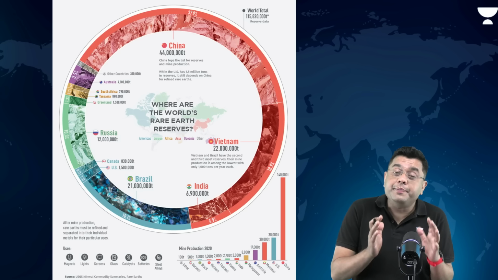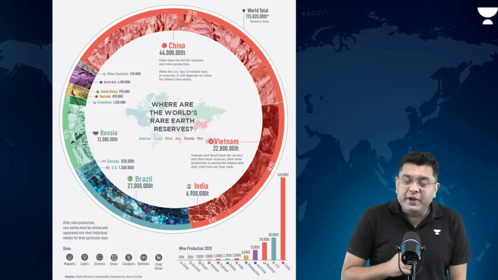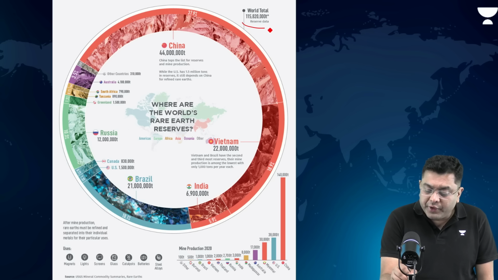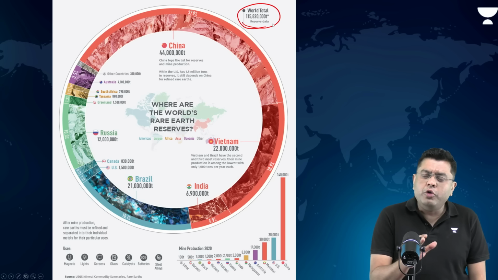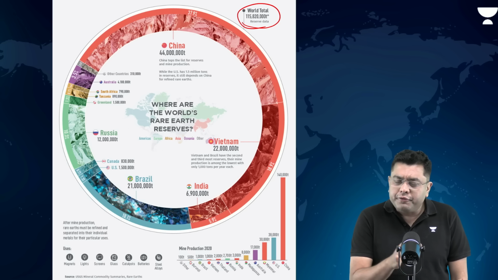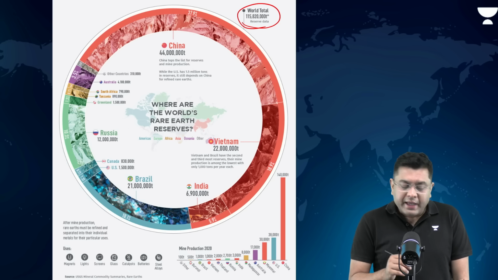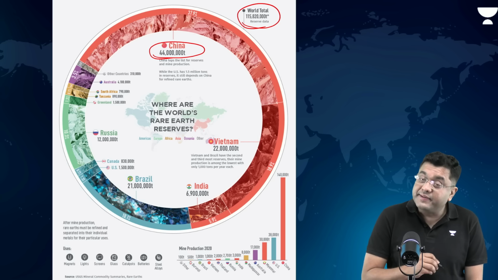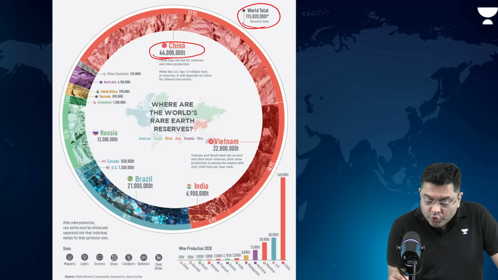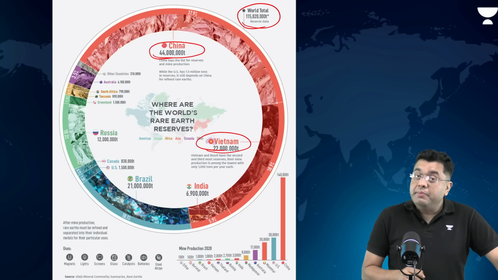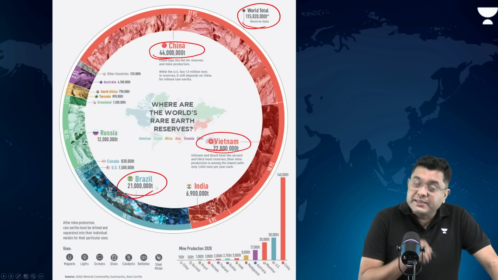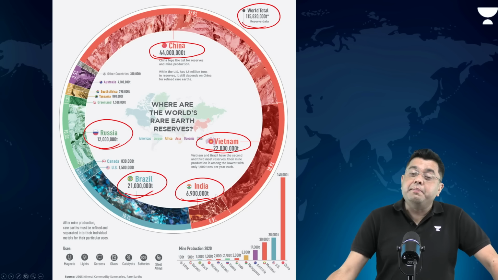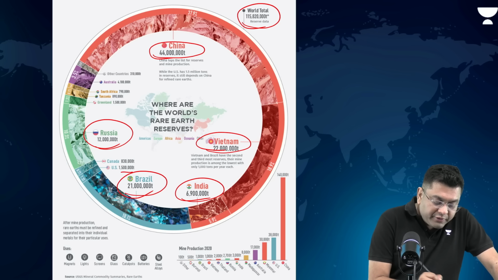This is the global distribution of rare earth elements. And now you will understand why China dominates this entire game. Overall, as per the estimates, there are close to around 115 million tons of rare earth minerals present. Out of that, 44 million tons is the reserve present in China itself. Then you have Vietnam at 22 million tons, Brazil at 21 million tons, Russia at 12 million tons, and India at around 7 million tons. The US has around 1.5 million tons.